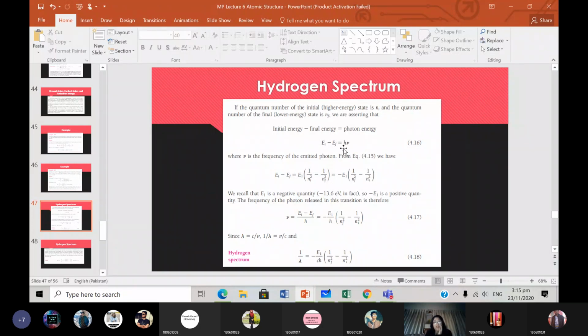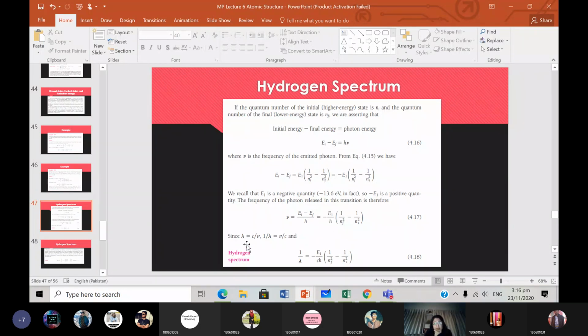So if you want to figure out the frequency of the photon released in the transition from an initial state to a final state, then you will write frequency is equal to this term divided by h. ΔE is equal to E_f minus E_i. Then you will substitute this for this part. You will get minus E1 over h times this thing.